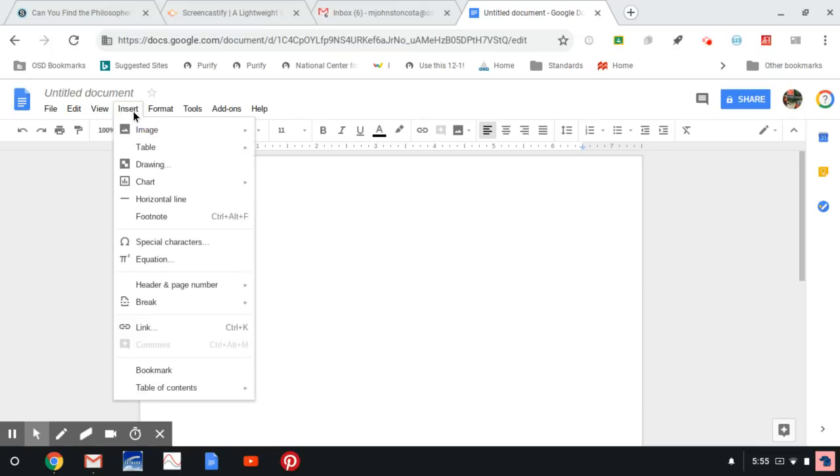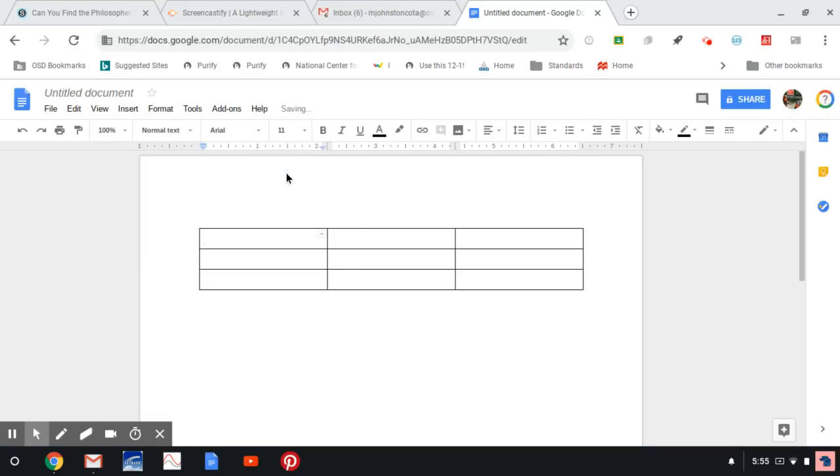So you go to insert and you go to table, and depending on how much data you have, it's how many rows and columns you're going to select. So let's say I want a 3x3 table here. And the nice thing with Google Docs is that it will auto size the cells for you. So if you type and you feel like you need less space, all you have to do is take this nice little vertical line here and pull it inwards, or you can pull it outwards and it's going to change the size of your cell for you. And you can do it horizontally as well.